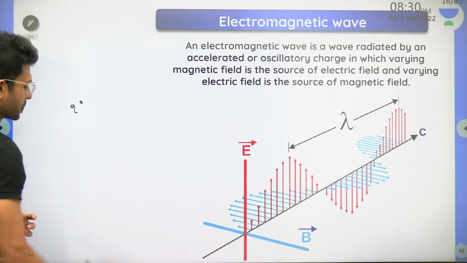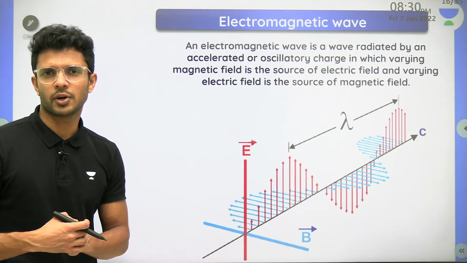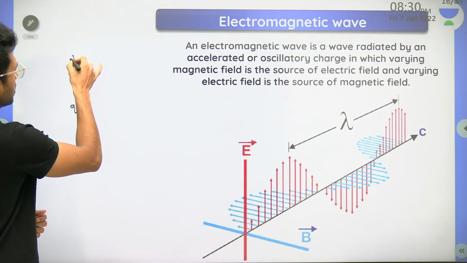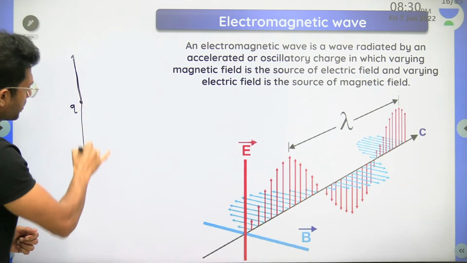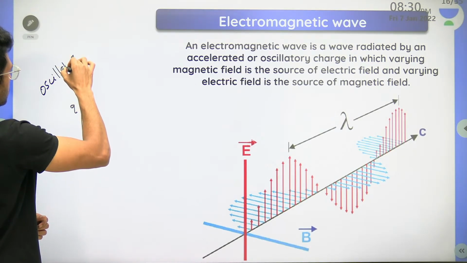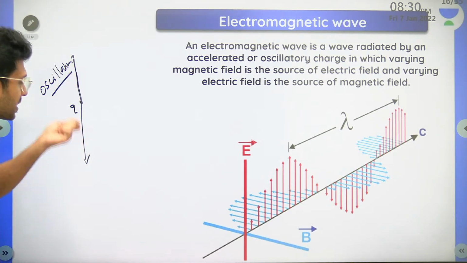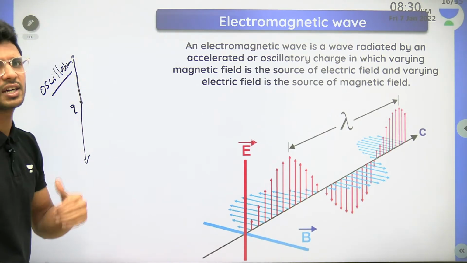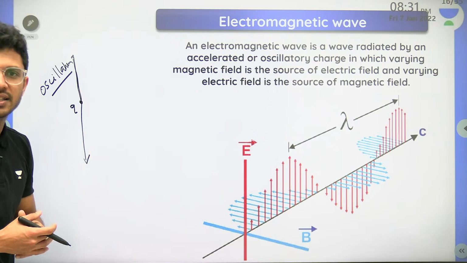I'm having a charge Q. Tell me what a charge can produce. It can produce a constant value of electric field at a point, right? Now what I'm going to do is take the charge up, take it down, and take it in the opposite side, and keep on making this motion. What do you call this motion? Oscillation, right? I'm going to oscillate this particular charge here. I'm going to accelerate it, because oscillation means increasing the speed and again changing the direction. Obviously there will be an acceleration.